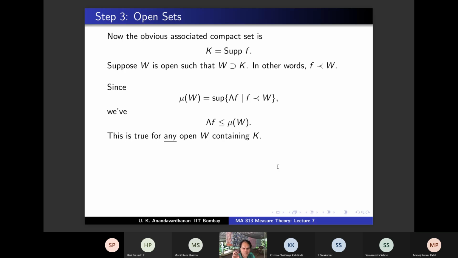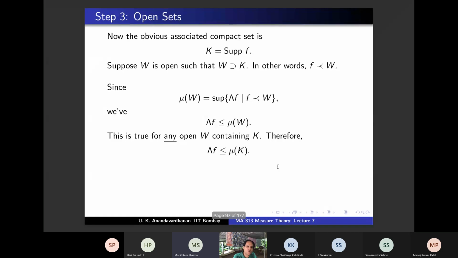You can make W smaller and smaller containing K, and take a guess. We will see whether it's correct or not. What would you like to guess here? By definition of mu, this implies lambda of f is less than mu of K. Is that correct? What is your proof? Because mu of K is equal to the infimum of the measure of all open sets containing K. Yes.